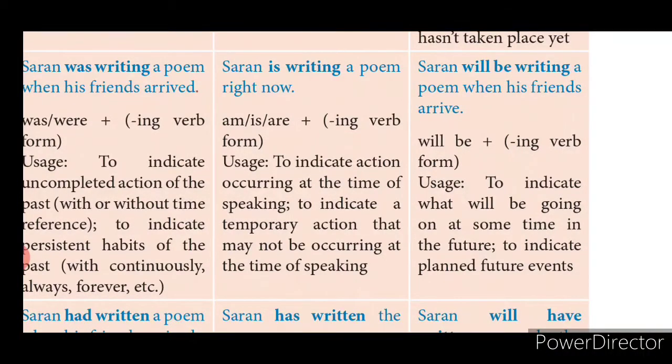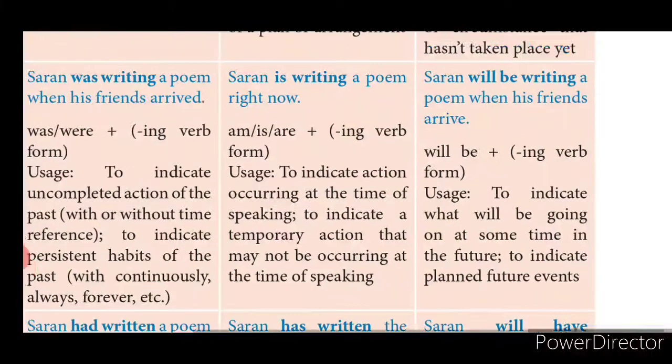There will be a time where you will be writing an examination. Understood? So if you want to mention a future planned event, then you will be using future continuous tense. Okay, so to indicate what will be going on at that time, you will be doing it. So will plus be plus a verb's ing form will be there in future continuous tense.